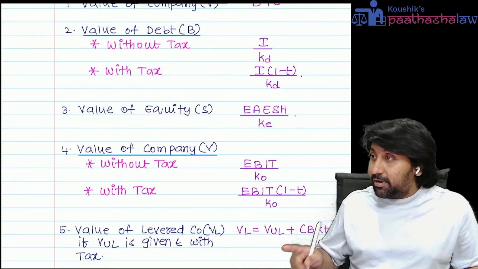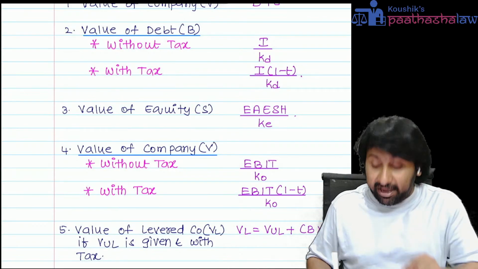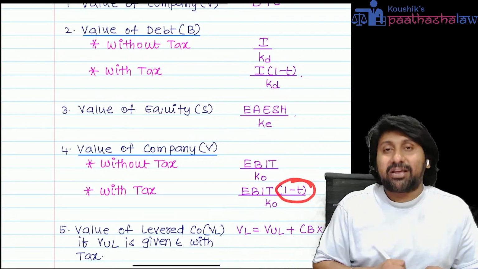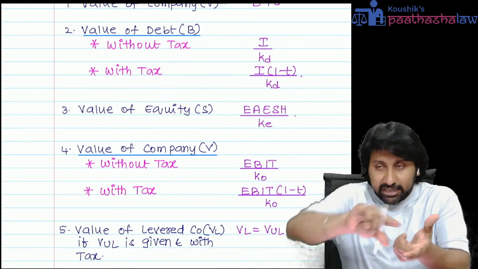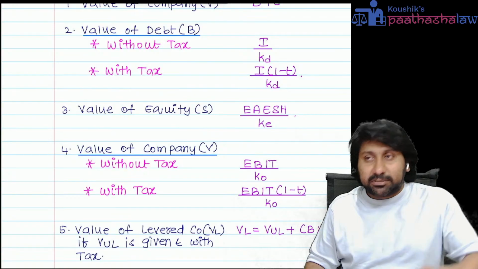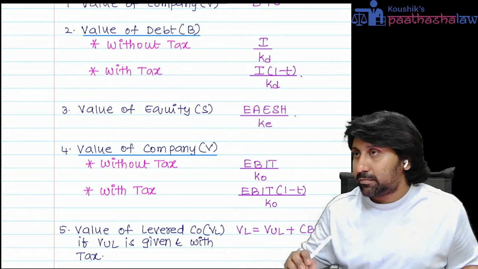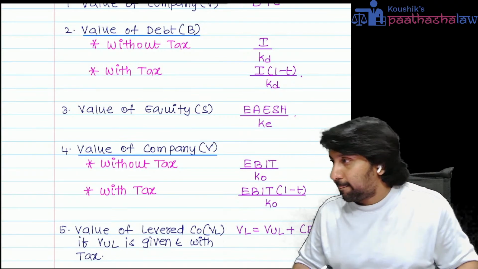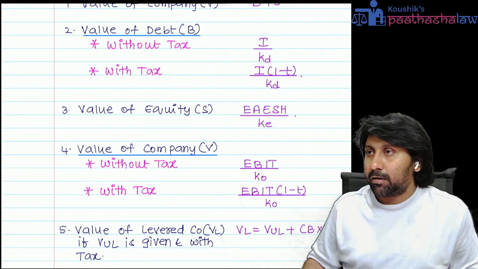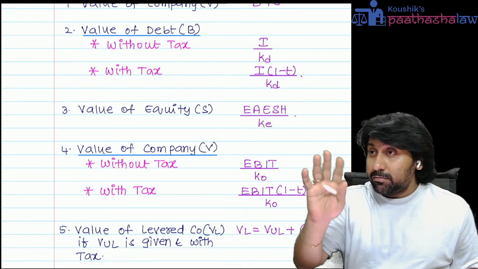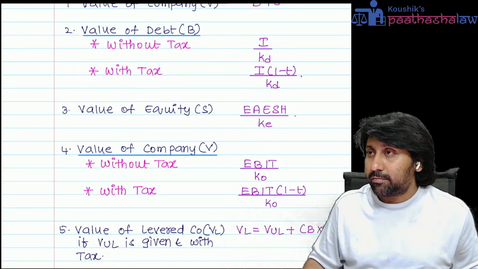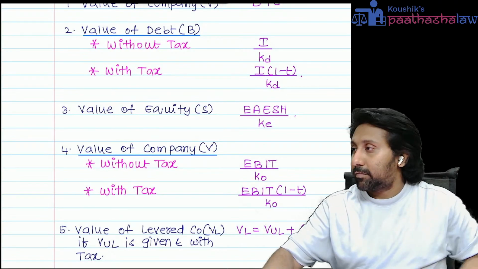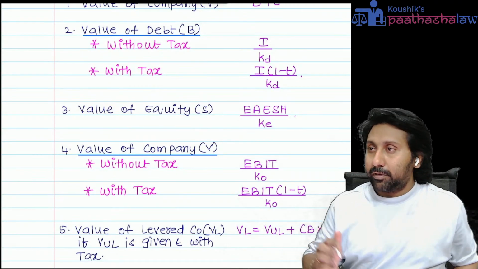Therefore, 1 minus T should be applied also in the numerator because in the denominator, government is not there. Clear? In the denominator, government is removed because in KO, KD is there. KD already taken 1 minus T. Therefore, numerator also you should take 1 minus T. In the total earnings, remove the government portion. Balance available belongs to both equity and debt. Clear, everyone? Understood? Yeah. Next issue.